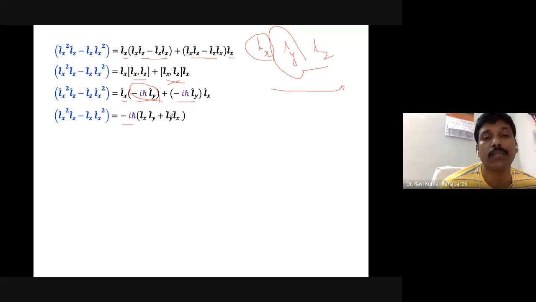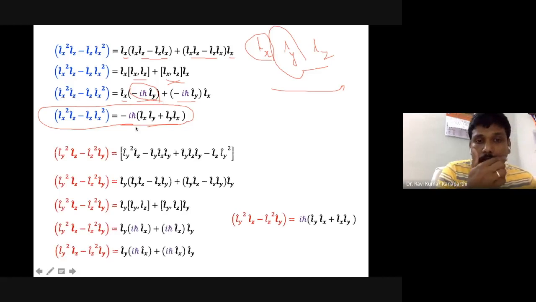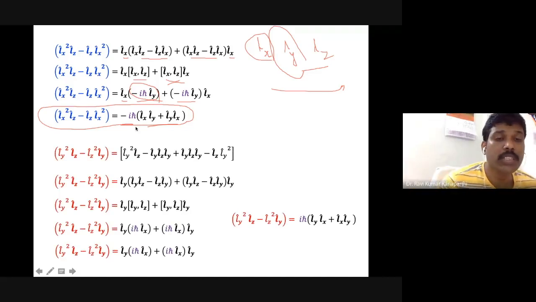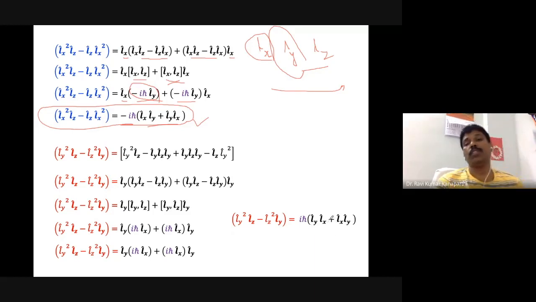Okay, and then plus LyLx. So what is this object? Okay, this is the object. This object is nothing but one of the terms that we are trying to calculate. And the second object, which is indicated with the red color, that is Ly squared Lz minus Lz squared Ly, can be evaluated in this fashion, and we can show that this quantity is exactly the same as the other quantity, but with a positive sign.